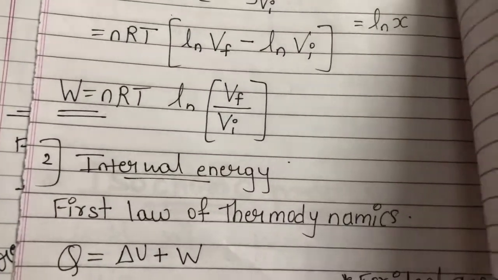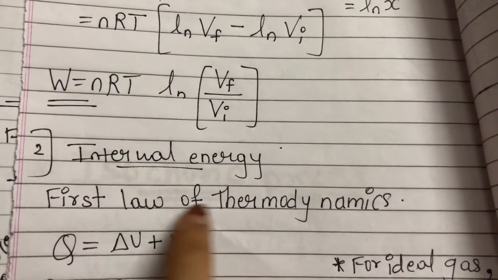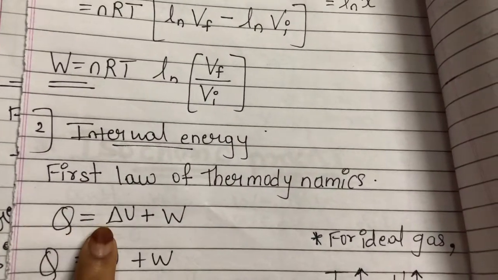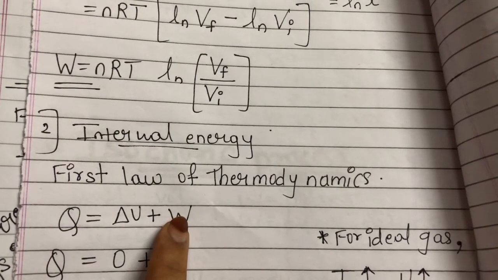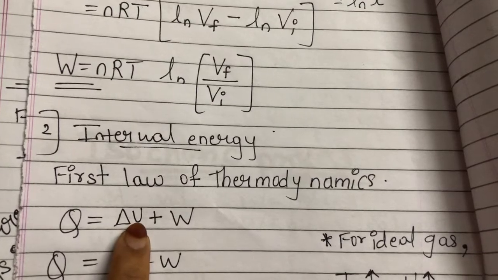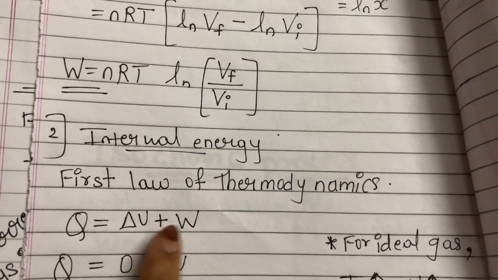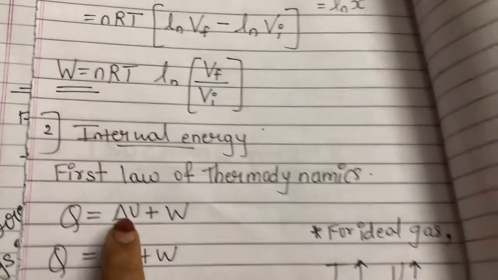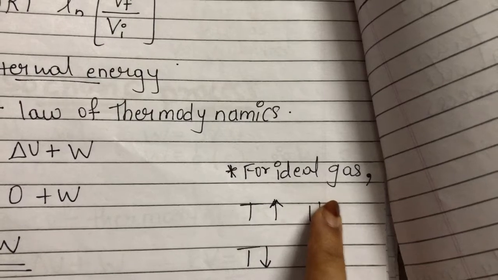Now coming to the internal energy of the system. From first law of thermodynamics, Q is equal to delta U plus W. This is the equation of first law of thermodynamics, which gives the relation between heat transferred to the system, the change in the internal energy, plus the work done. Here for ideal gas, we also know if there is increase in the temperature, internal energy of the system will increase.